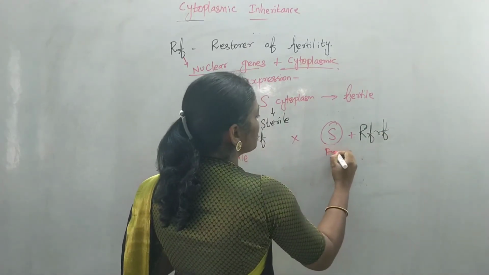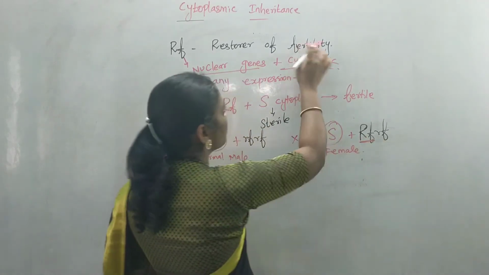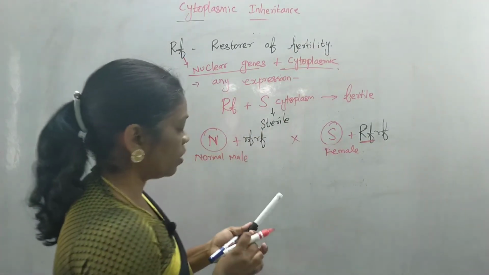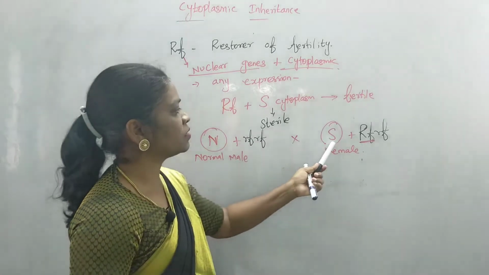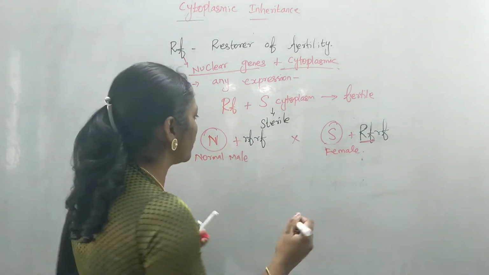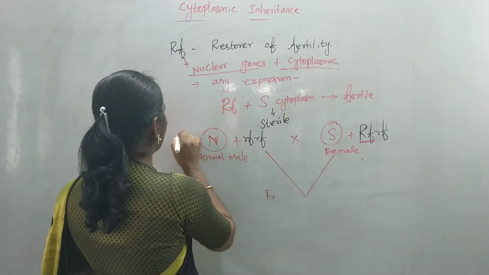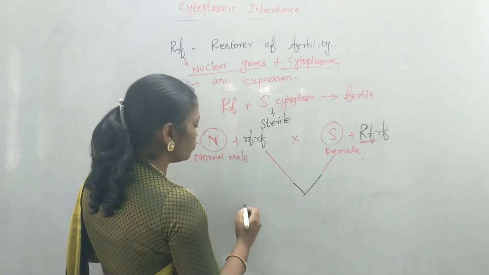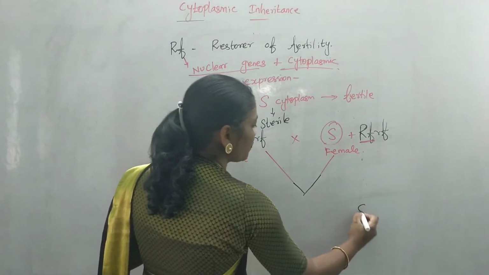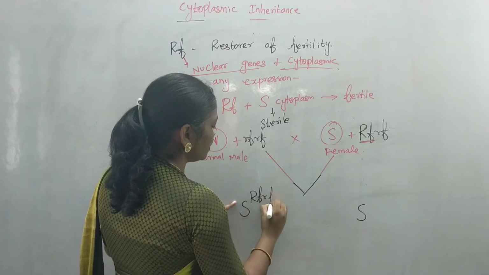This is the normal male and this is the female with aberrant cytoplasm, but along with the restorers of fertility. We already know when this RF factor combines with this sterile cytoplasm, they turn into the fertile one. So when you get the F1 offspring, this is the parent generation. Here you can find two probabilities. This will combine with restorer of fertility.